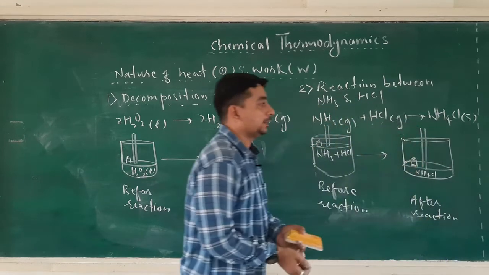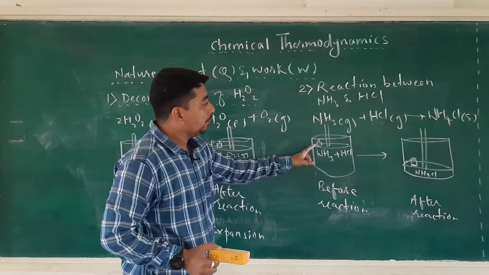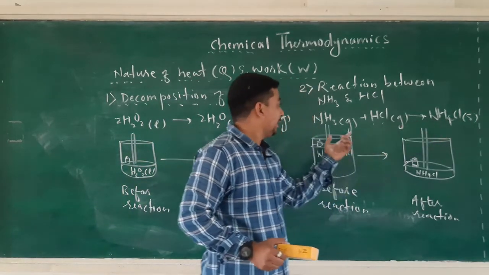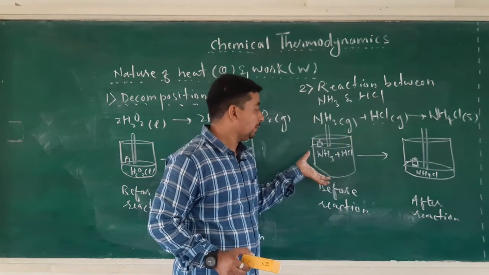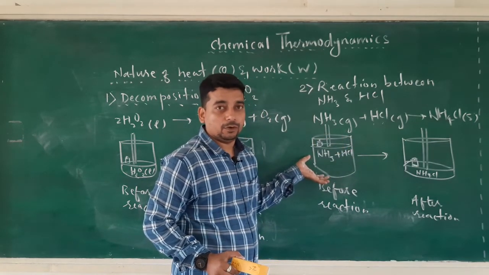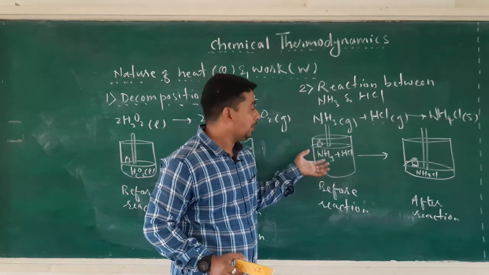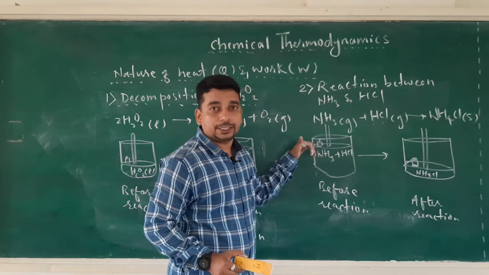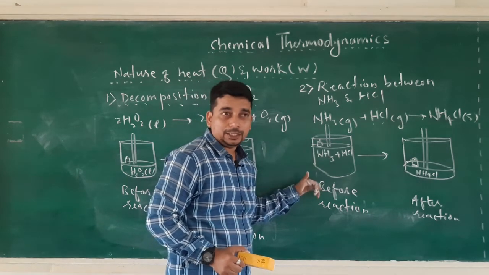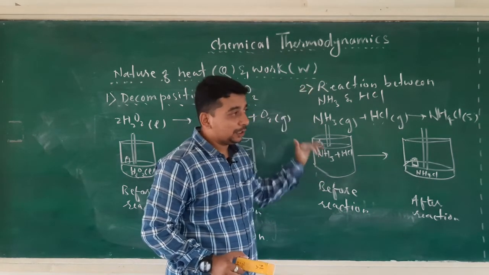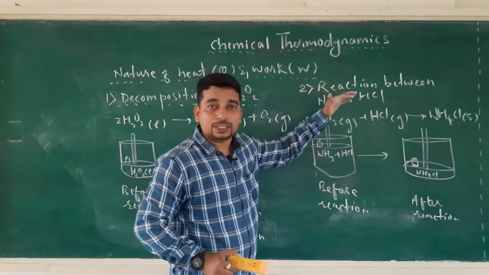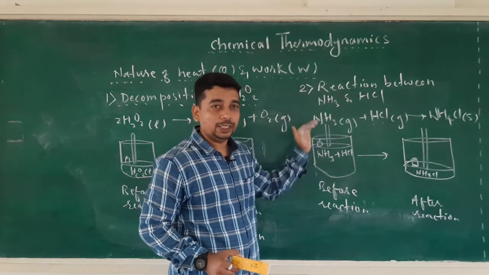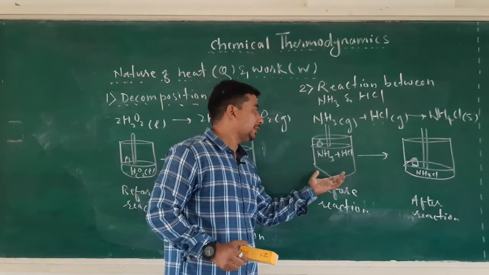Now see the difference. Due to formation of a solid product from gaseous reactants, the volume of the system has decreased. Due to decrease in volume of the system, the height of mass is also decreasing. Means the surrounding is working on the system, the surrounding is losing its energy to the system, and the system is gaining energy.